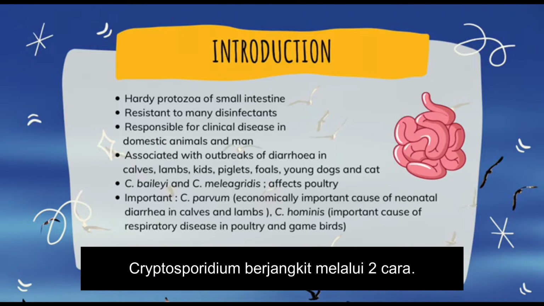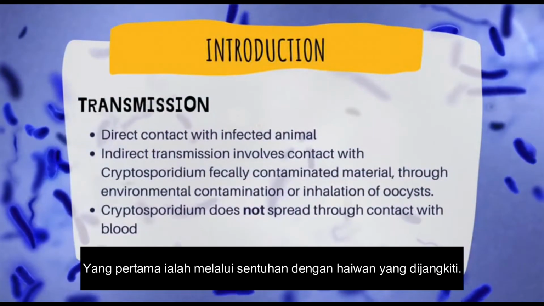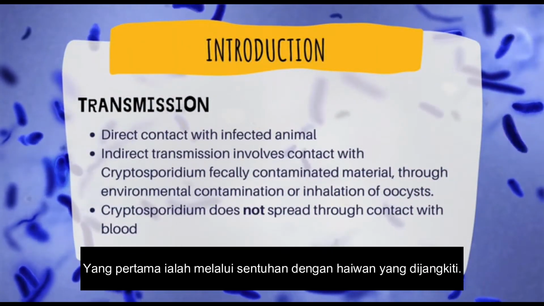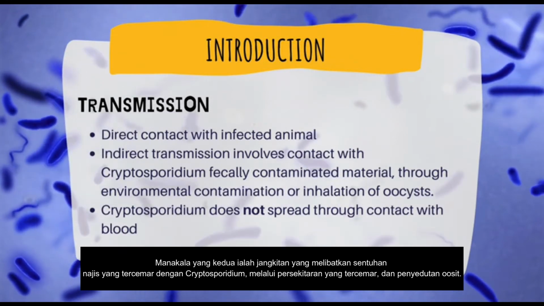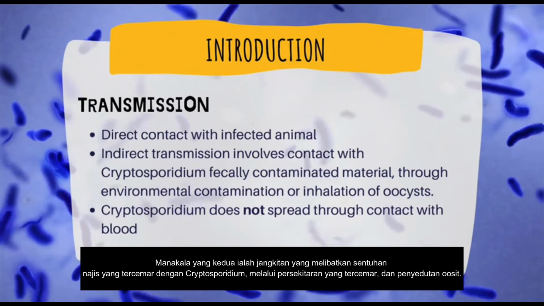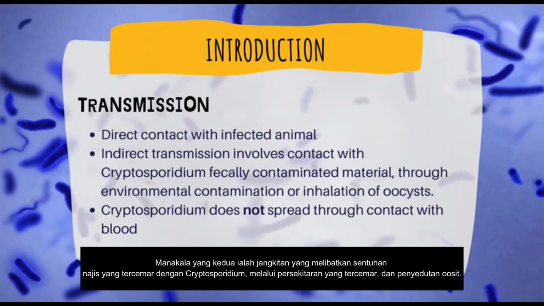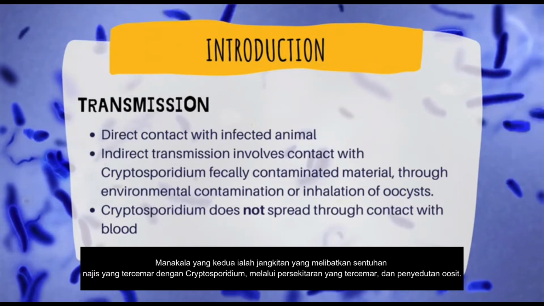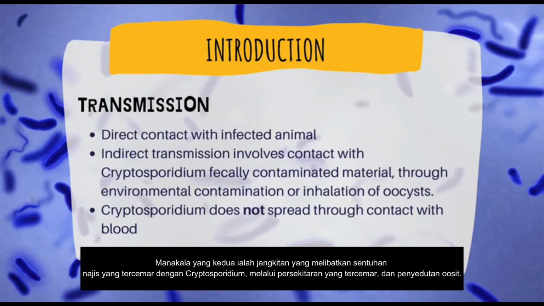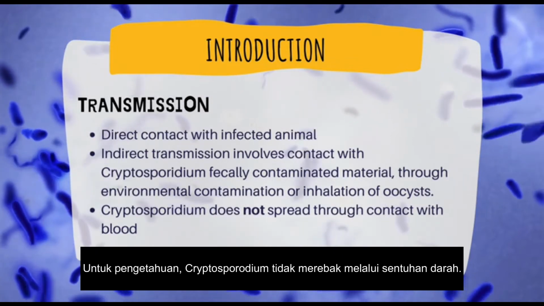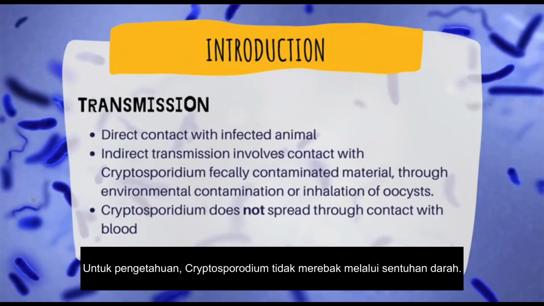and game birds. Cryptosporidium are transmitted in two ways. The first one is by direct contact with an infected animal, while the second one is indirect transmission, which involves contact with Cryptosporidium fecally contaminated material through environmental contamination and also inhalation of the oocysts. And also note that Cryptosporidium does not spread through contact with blood.